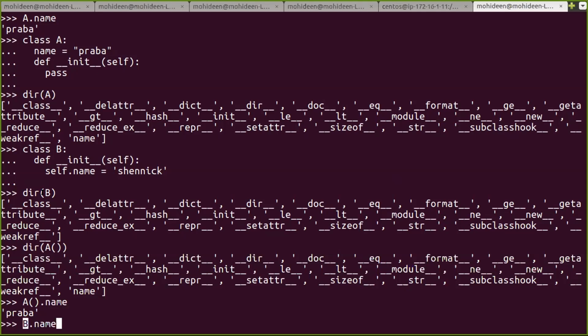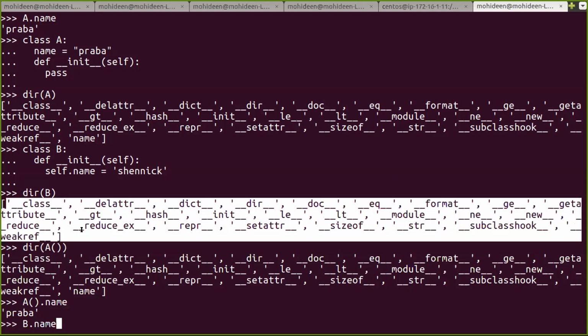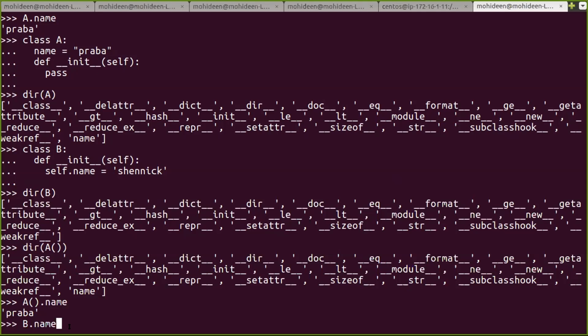See, this is my DAR for B. Okay, I'm saying B dot name. What happens? There's no name, so that's why it's actually a name error. Attribute. If no name means, will it be name error? Type error, that is my question.